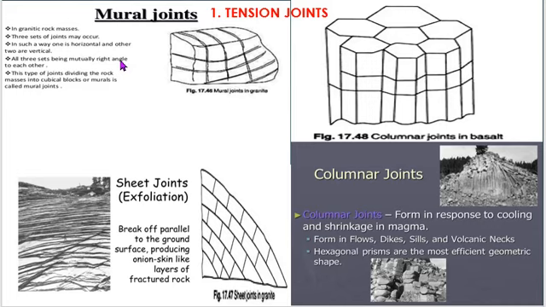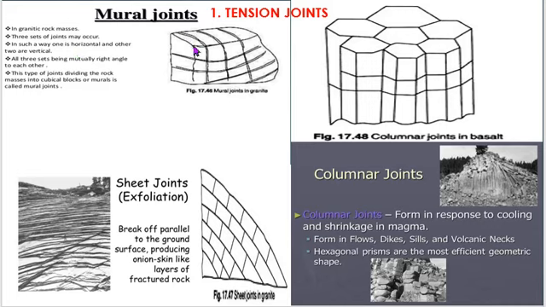Mural joints are mainly seen in granite rock masses and related massive plutonic and certain hypabyssal rocks. Mural joints consist of three almost equally spaced, mutually perpendicular joint sets dissecting the rock mass into cuboidal blocks.